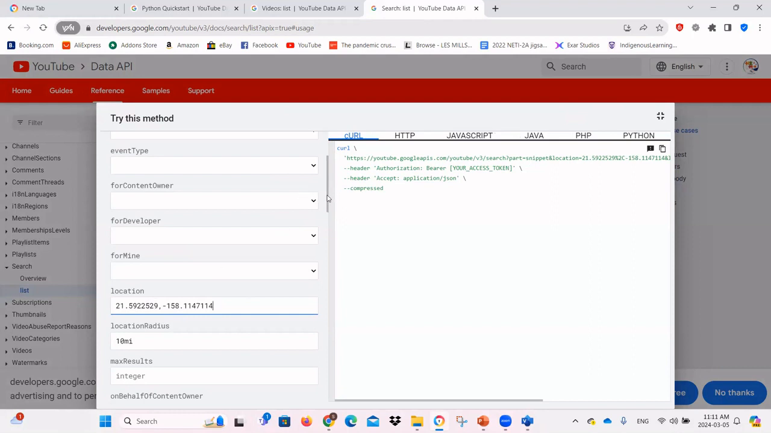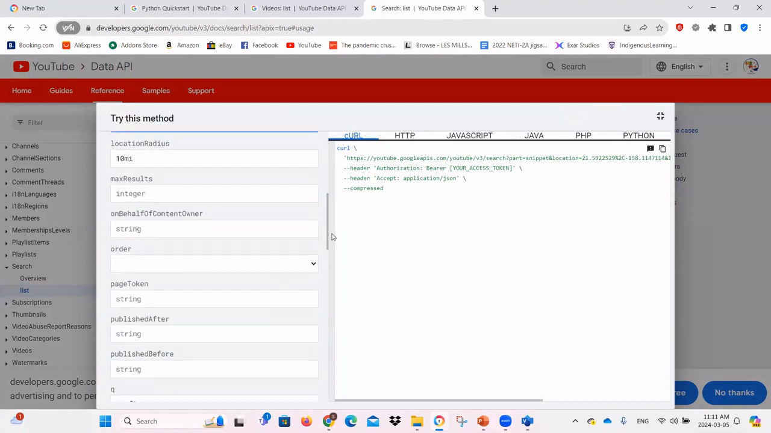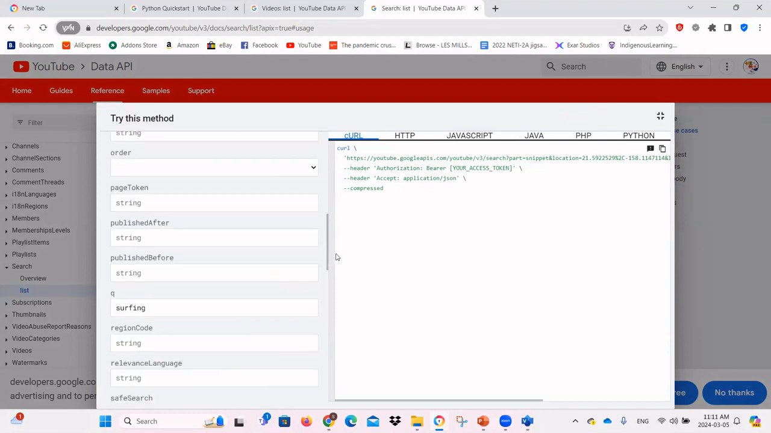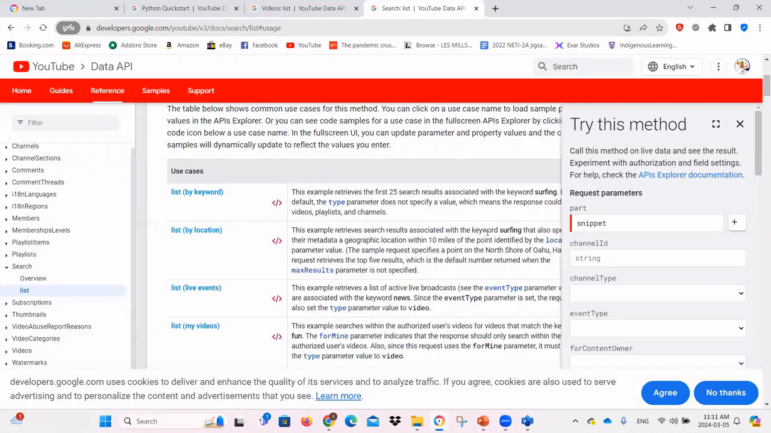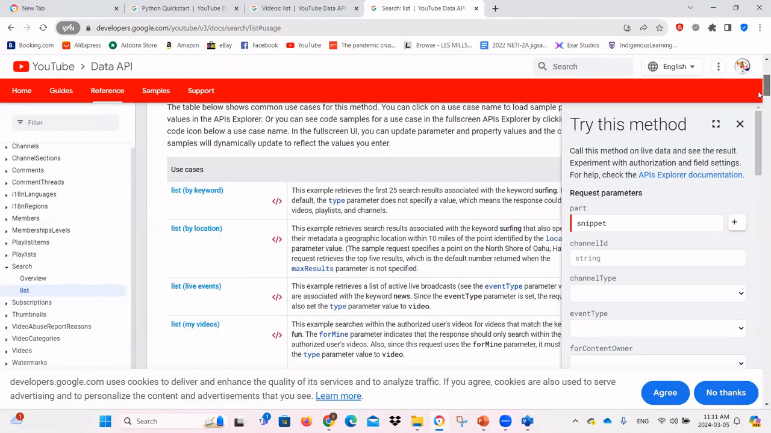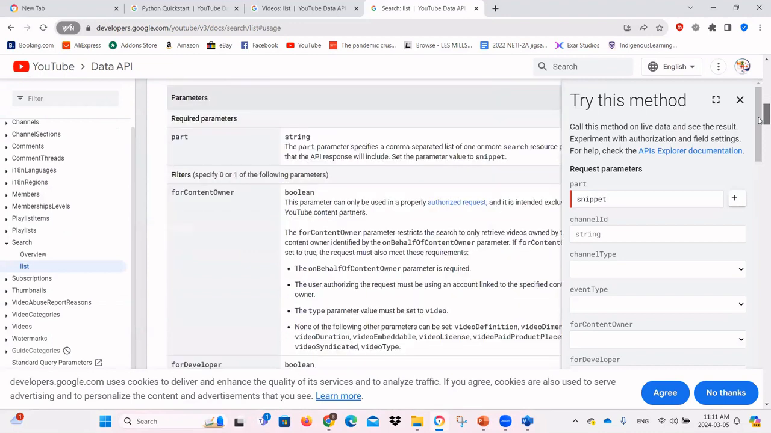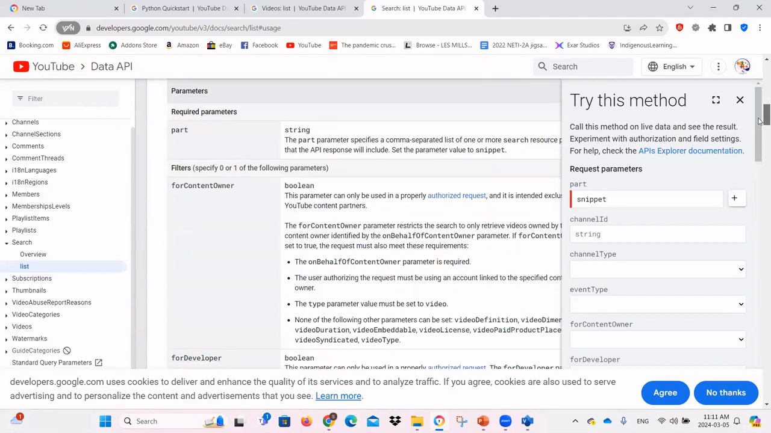Now the question is, can we provide a topic? It's not very obvious that this q, for query, is where you feed the topic. It's a very bad naming. So we're searching for anything relevant to surfing. How did I know that? Obviously I don't know everything about this API, but I read it in the documentation.